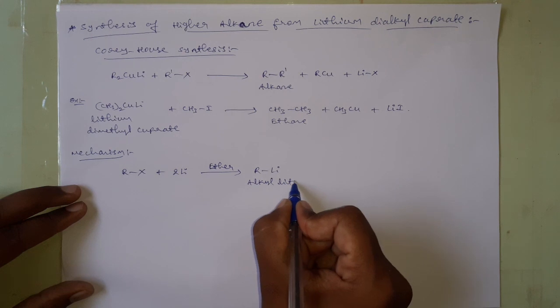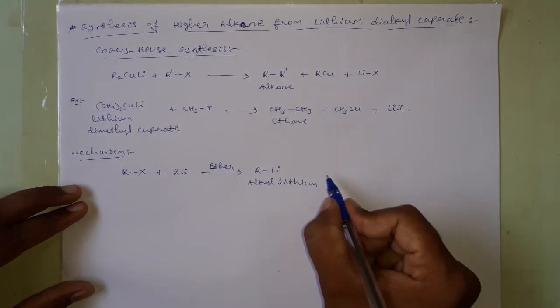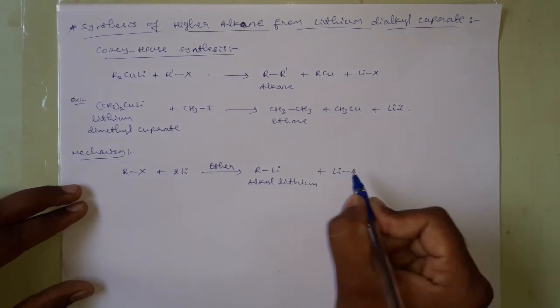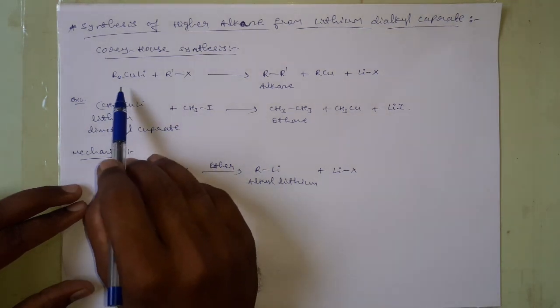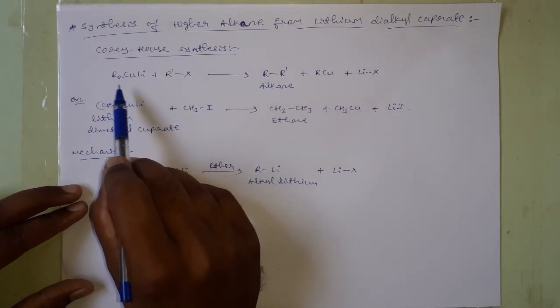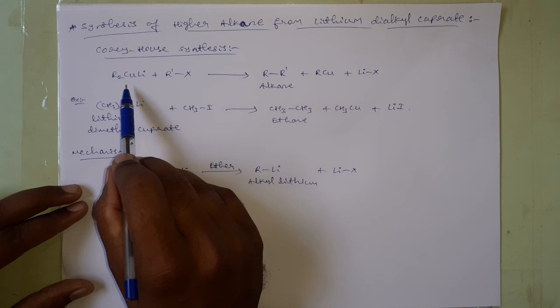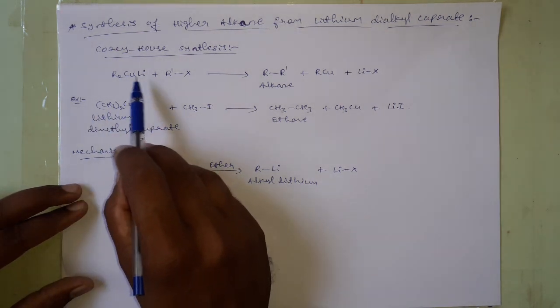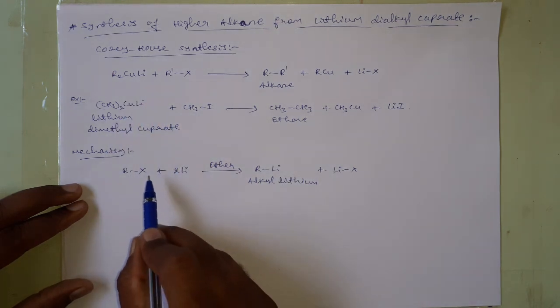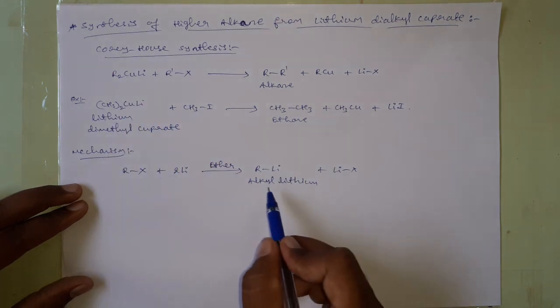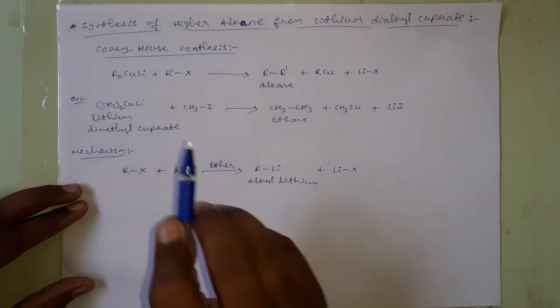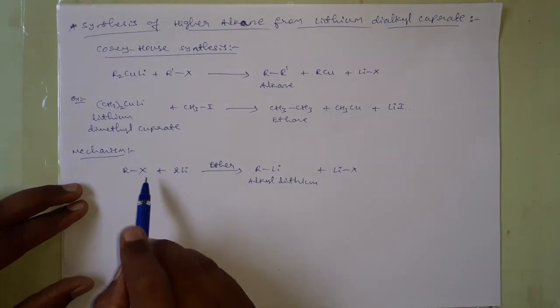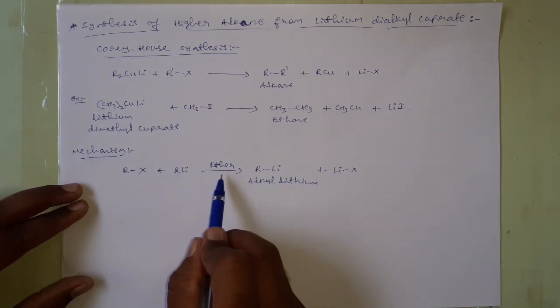First we are preparing this lithium dialkyl cuprate. The mechanism goes through the formation of a lithium dialkyl cuprate, which can be prepared from the alkyl lithium, and that alkyl lithium is prepared from alkyl halide by reacting with lithium in presence of an ether.